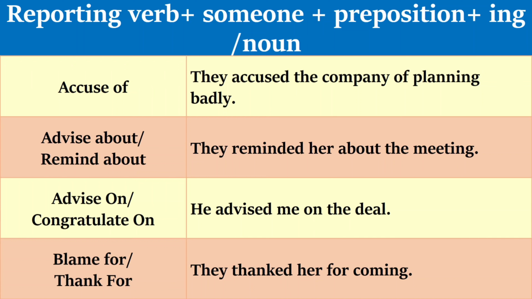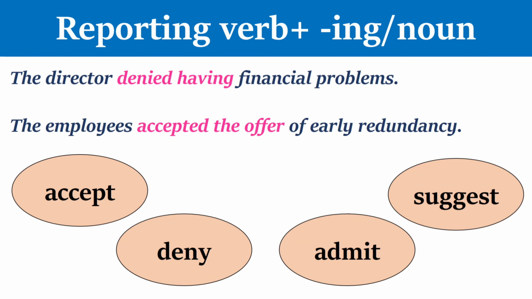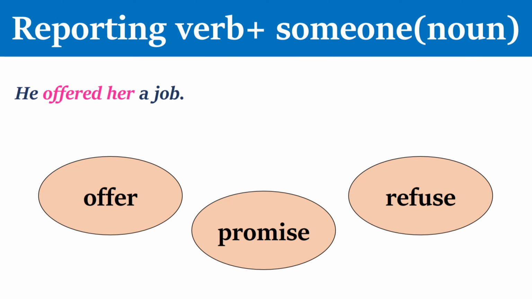Type 6 is, reporting verb plus someone plus preposition plus ing, or noun. Type 7, reporting verb plus ing, or noun. Verbs are accept, admit, deny, suggest. The director denied having financial problems. The employees accepted the offer of early redundancy. The last one is, reporting verb plus someone plus noun. He offered her a job. The verbs are offer, promise, refuse.